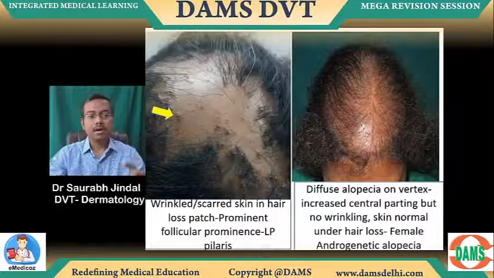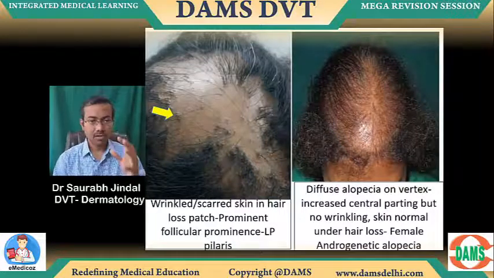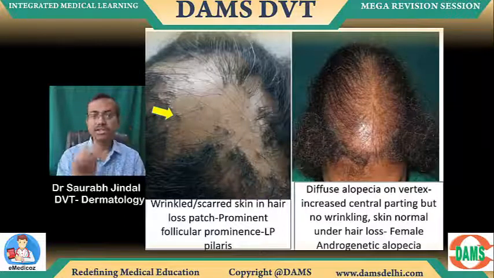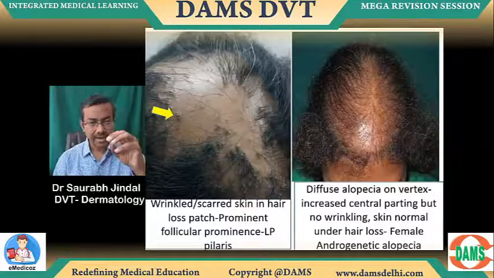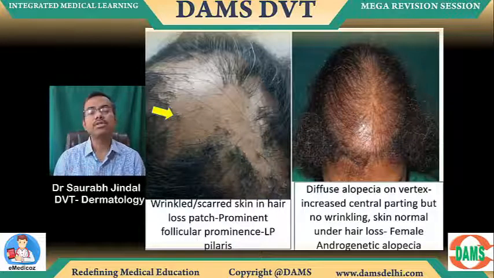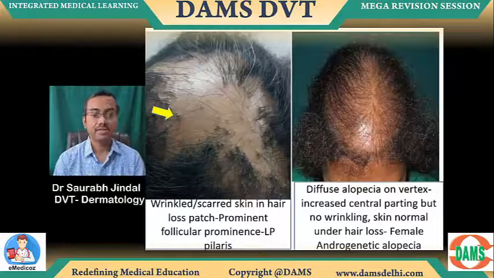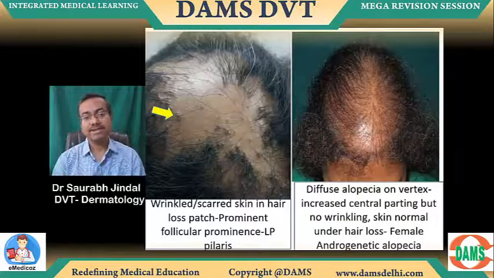Again, can you see yellow arrow, scarred areas? And can you see prominent follicular elevations? I don't know if you can appreciate that here. Maybe in the PDF you can zoom in and see as well. Those small elevations around the follicle, we call it follicular prominence, is again a sign of lichen planus of the scalp. Look at the right side as a comparison.